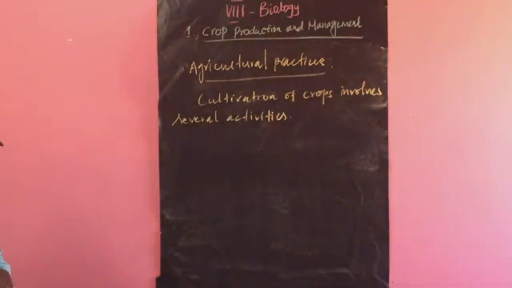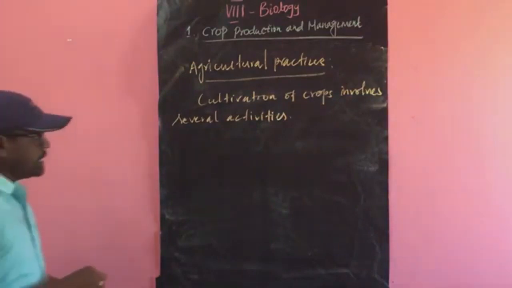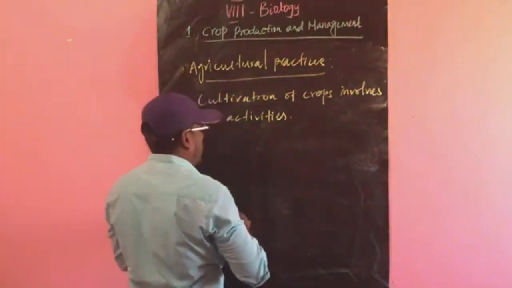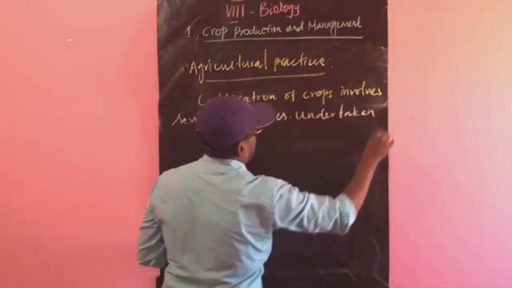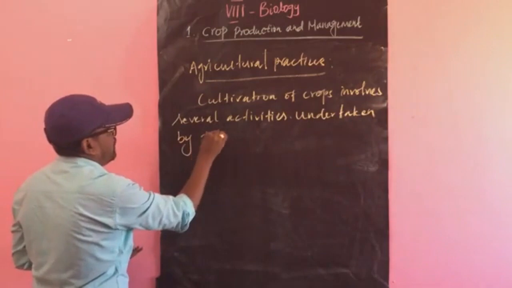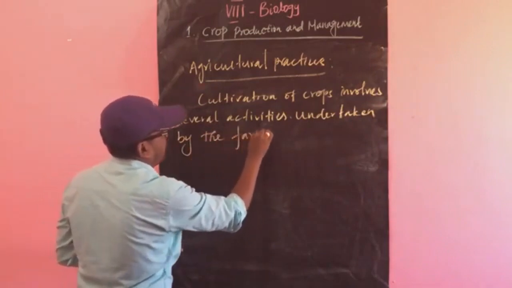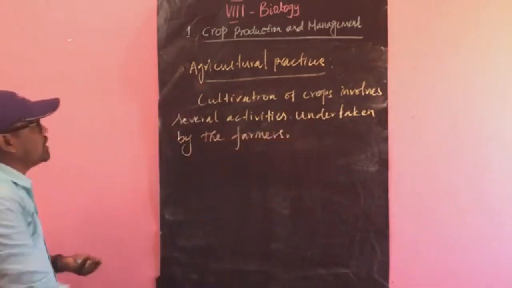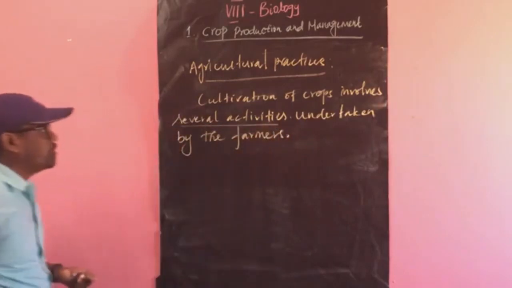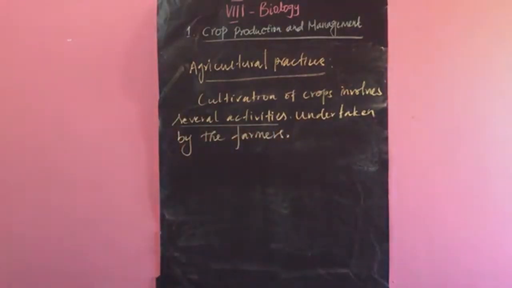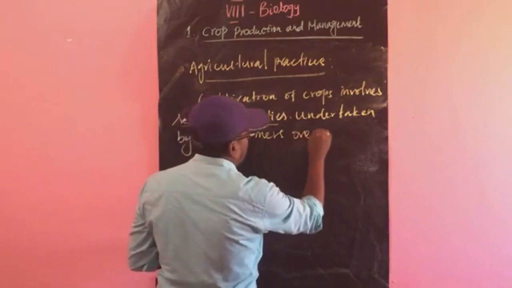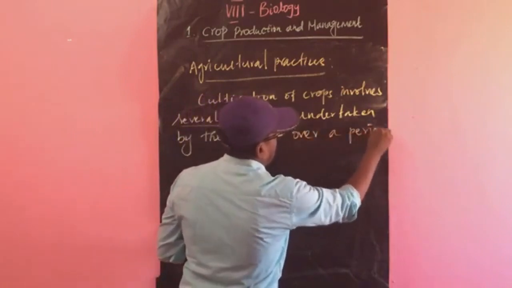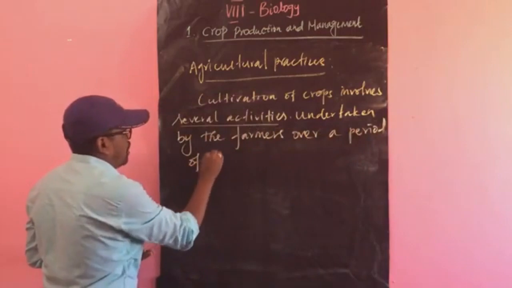Now we are going to discuss the kind of activities undertaken by the farmers over a period of time.